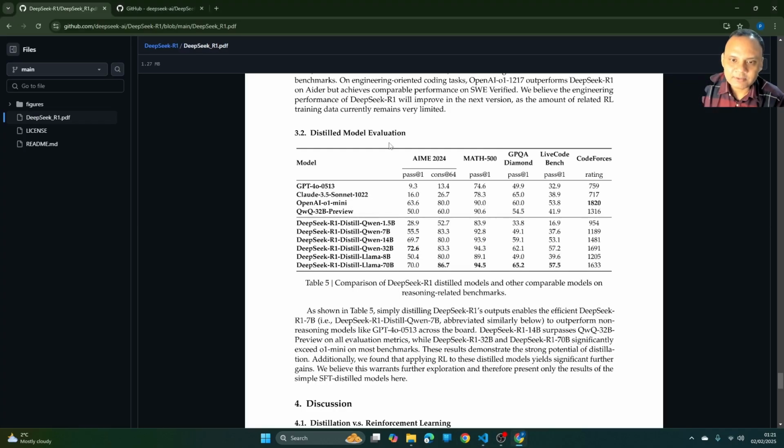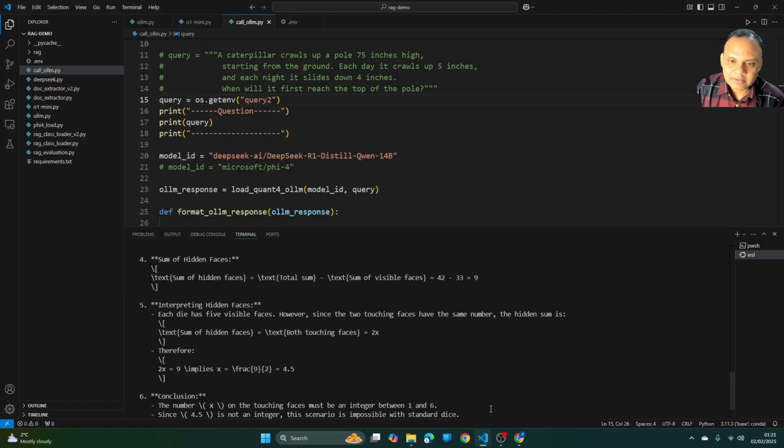Let me check. This is the evaluation of all the distilled models, and you can see that the 14B model has a Math 500 score of 93.9, whereas for O1-mini the score is 90. But definitely in this particular situation it has failed.